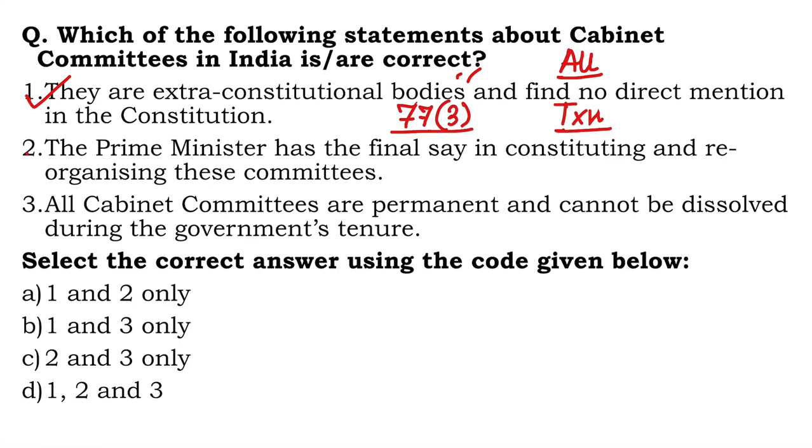Second one, the Prime Minister has the final say in constituting and reorganizing these committees is also correct. PM is the boss. He decides on the membership, the nomenclature, etc. And number 3, all cabinet committees are permanent and cannot be dissolved during the government's tenure. This is wrong. Cabinet committees can be dissolved at any point of time. They can be created. You can establish new committees, etc. So 3 is wrong. So the correct answer is 1 and 2, A.